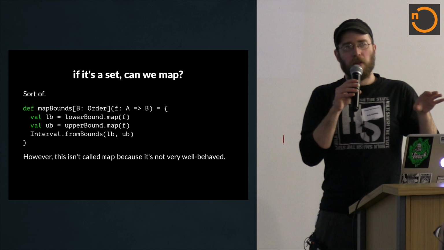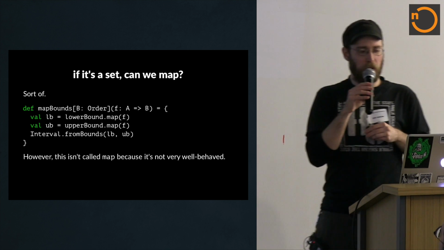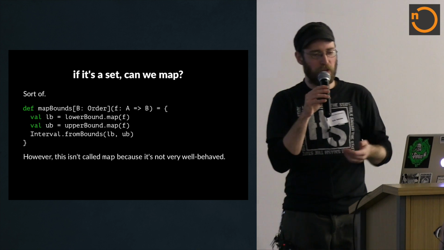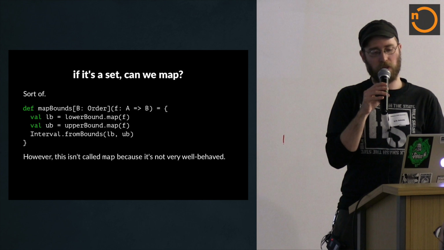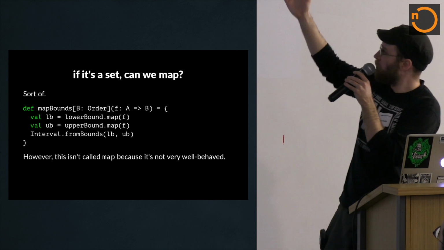So some of you maybe are worried now that I'm talking about mapping over sets, but the question is, can you map over intervals? If it's sort of like a set, can you map over it? And the answer is you sort of can. You can map over the endpoints. So here's an obvious method that we could write that does it.